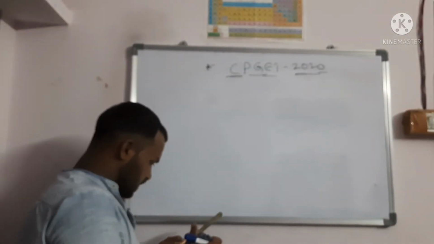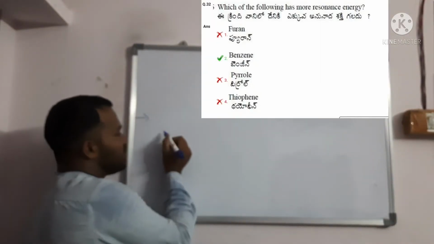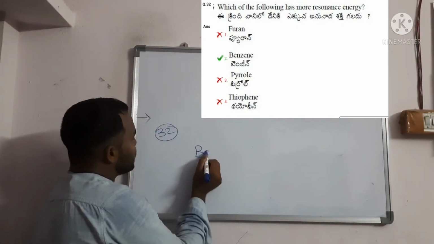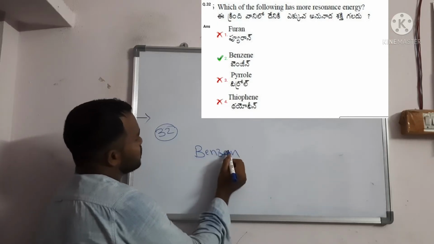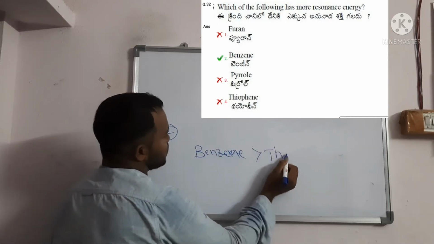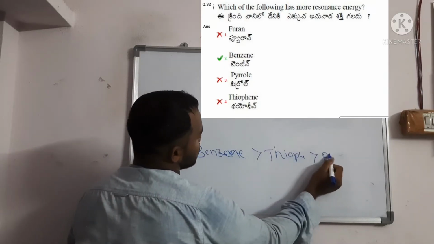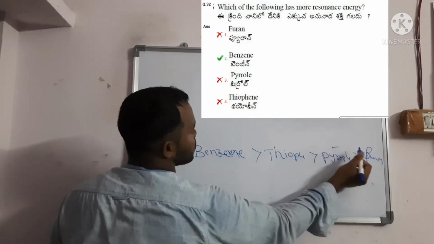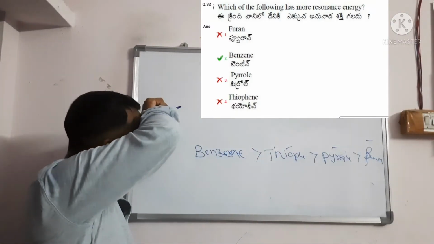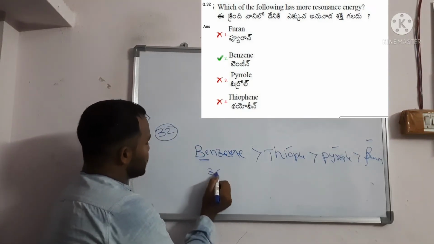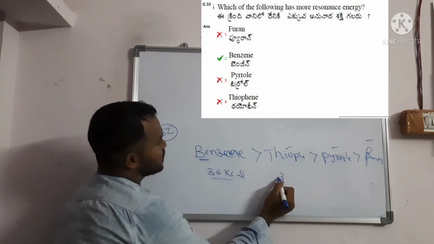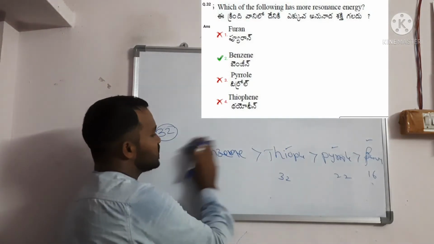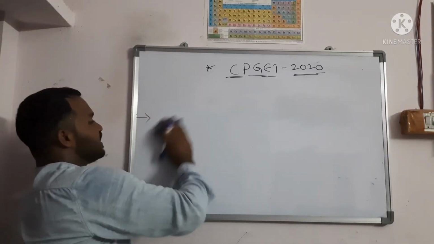Question number 32. Which of the following has more resonance energy? Very, very important. Benzene has the most resonance energy, then thiophene, then pyrrole, then furan. Very, very important order. Furan is oxygen, pyrrole is nitrogen, and thiophene is sulfur containing heterocyclic rings. Benzene is 36 kilocalorie per mole, then 32, 22, and around 16 kilocalorie per mole. This is the resonance energy order. So, question number 33.